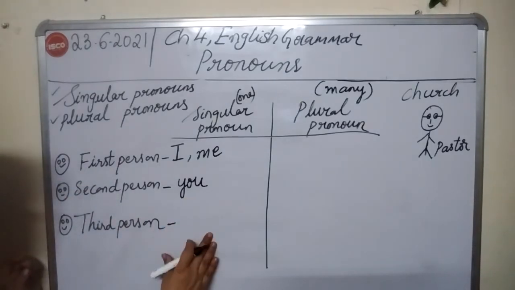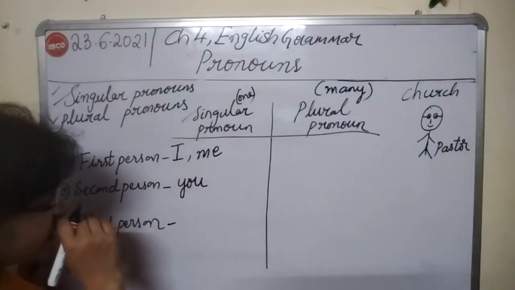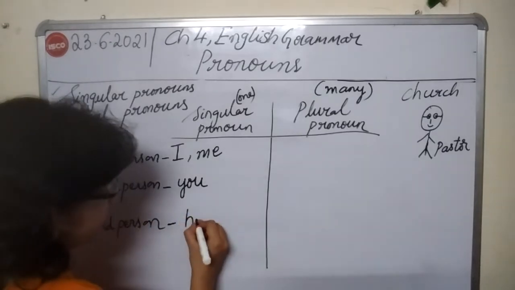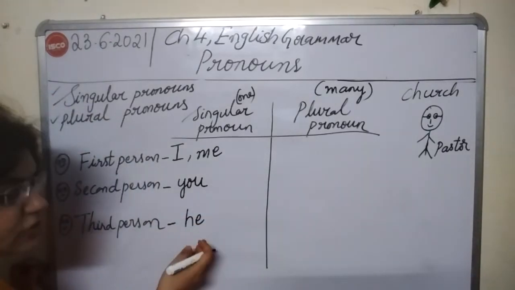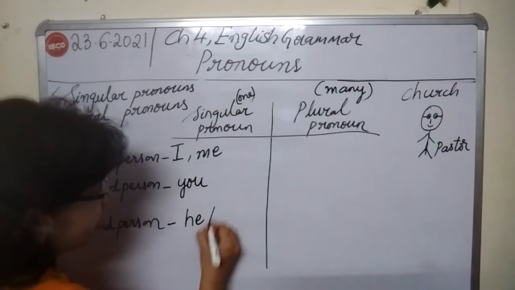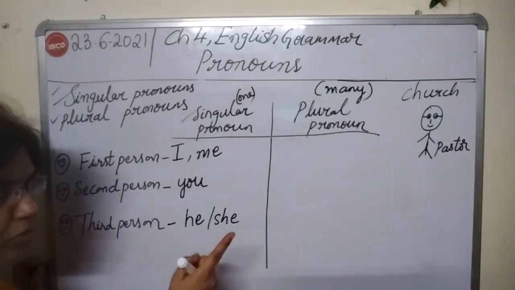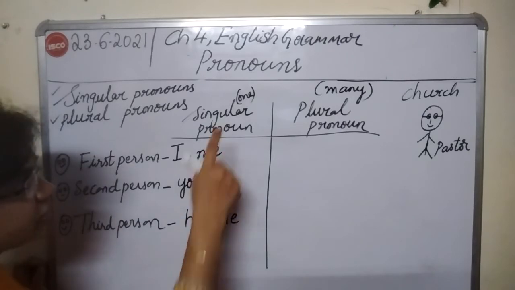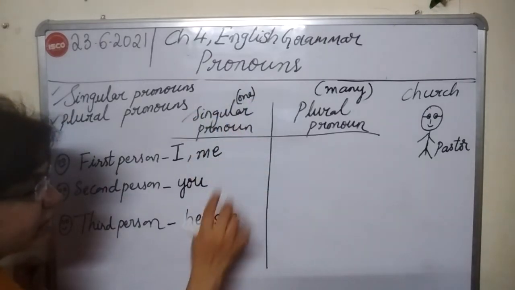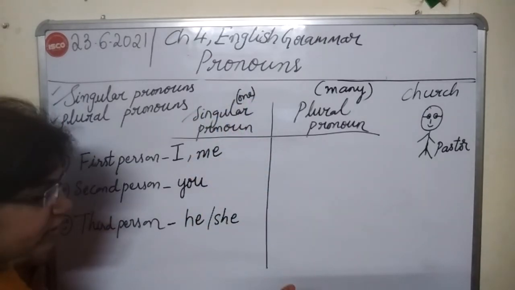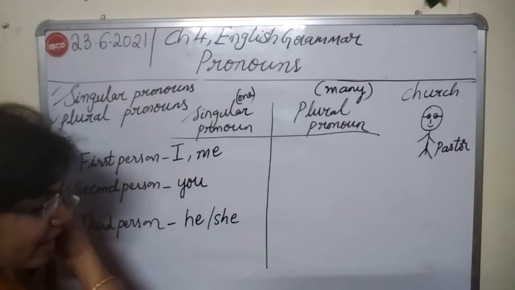Now let's come to third person, singular pronoun. Third person singular pronoun is he. He refers to a boy. Okay. She refers to a girl. He refers to a boy and only one boy. Okay. We are talking about singular pronoun. It means only one. She refers to a girl and only one girl.